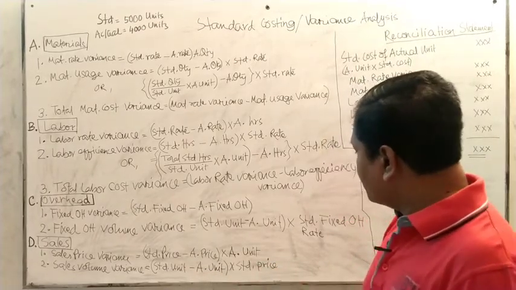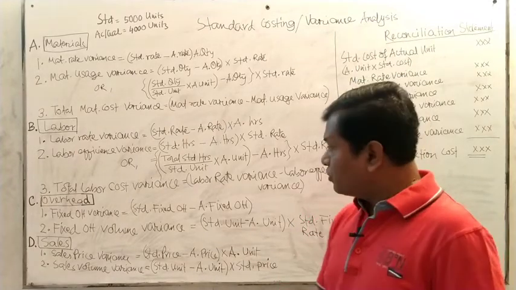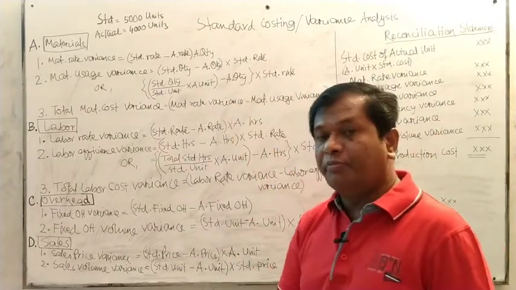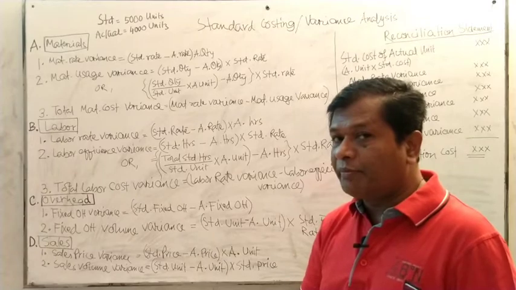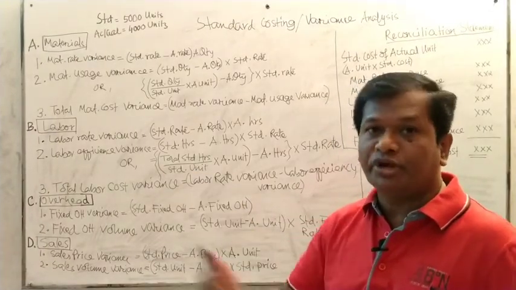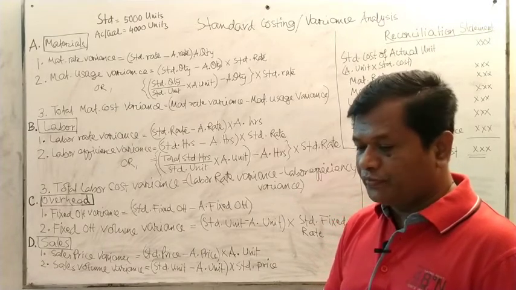This way you can get the sales volume variance. So these are the formulas altogether. You have to memorize them and use them intelligently in the question paper. Then you can do standard costing more easily.